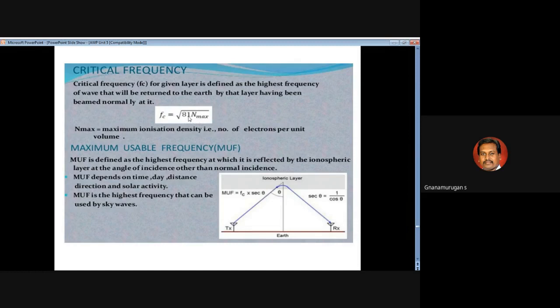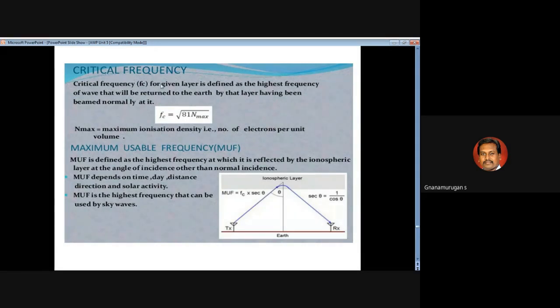Here N maximum is the maximum ionization density, that is, the number of electrons per unit volume.